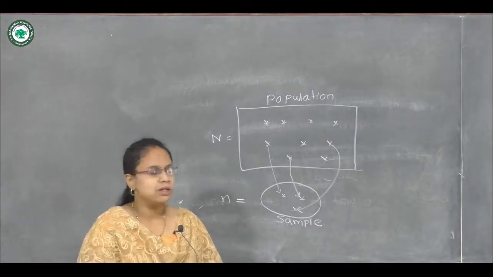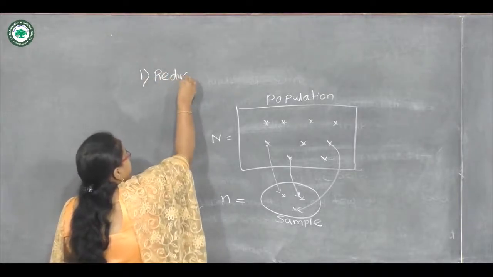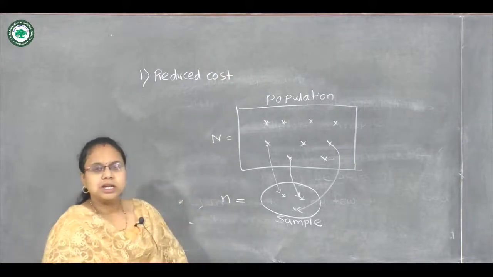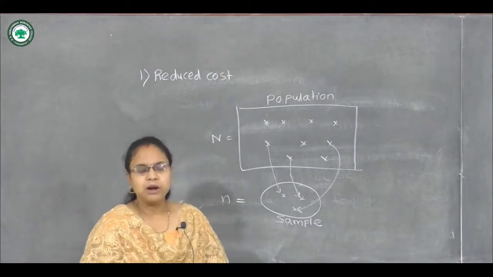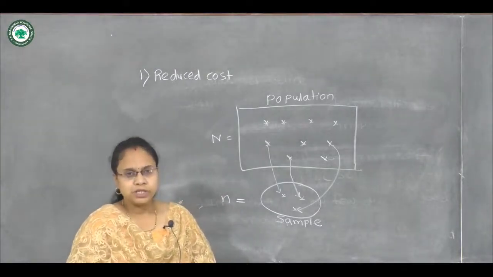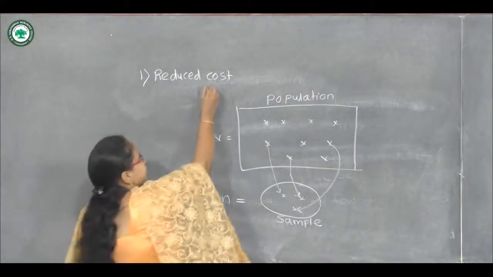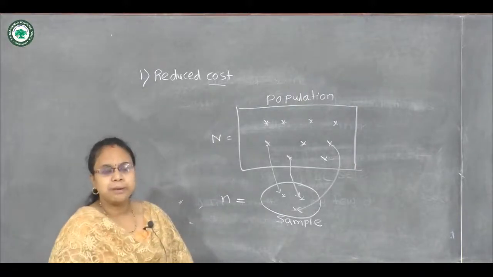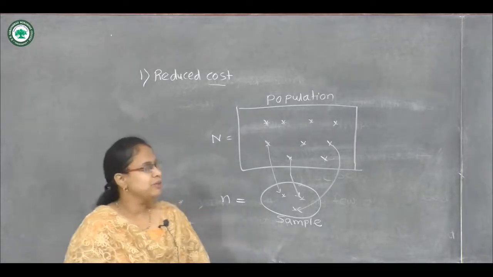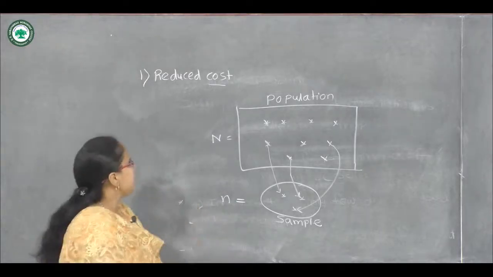There are some properties, or we can call them advantages, of sampling over the population. Let's see one by one. First, we will have reduced cost. In the census method, we have to study each and every object. That's why we need more machinery and more staff, so we need more cost. But in the sampling method, only a few objects are to be studied. That's why it reduces the cost of the experiment. So this is the first advantage.